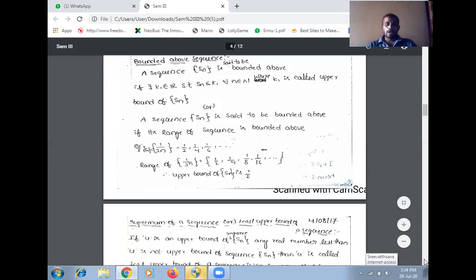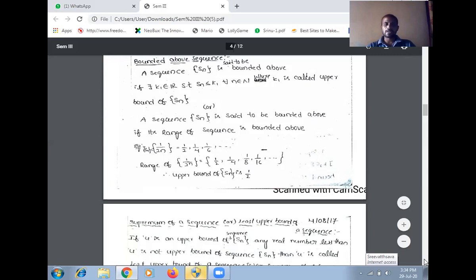Before this, we already know what a bounded above set is. Similarly, here also we define the bounded above sequence. So a sequence Sn is said to be bounded above.